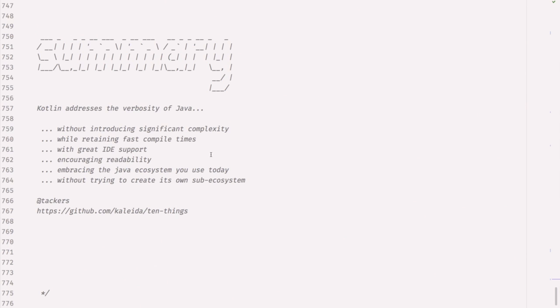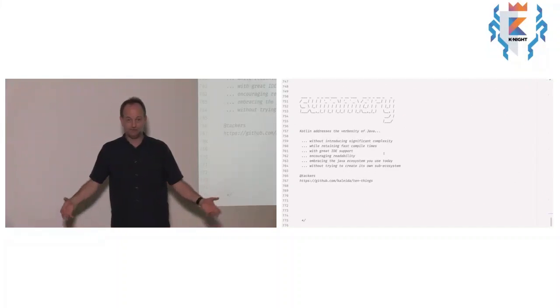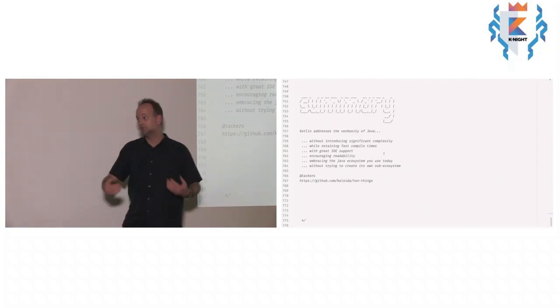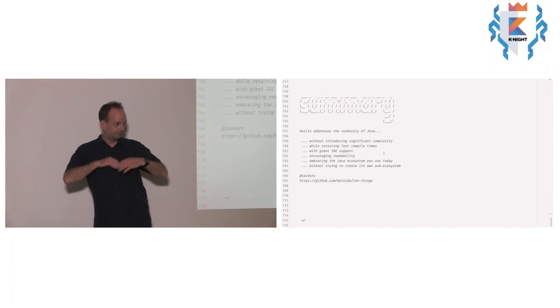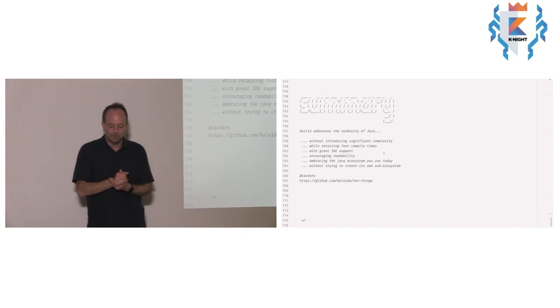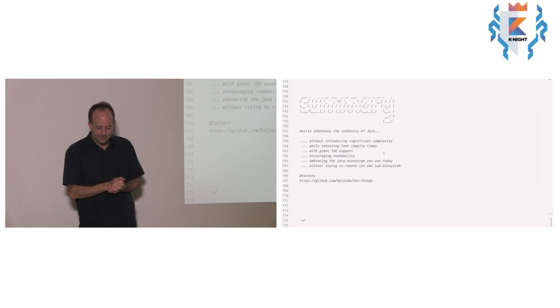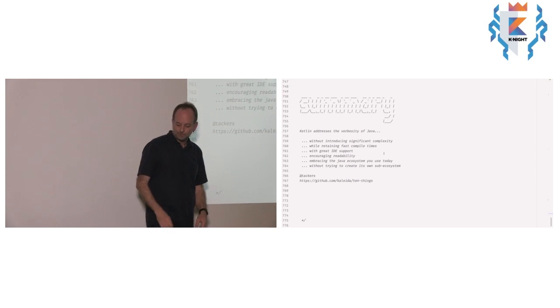Two of those examples were around looking at how well it integrates with the existing Java libraries you use today. One of the reasons I still program in Java is because of the variety and quality of Java libraries available in the ecosystem. And I can still use those. I don't have to wrap them. I don't have to try and make them look how I want. I can just call them. That's great. And it does so without trying to create its own sub-ecosystem.